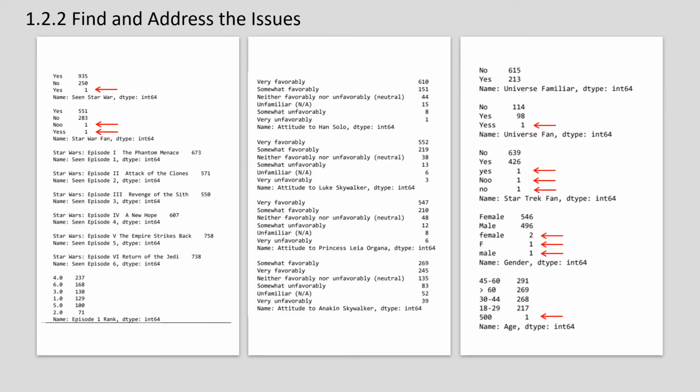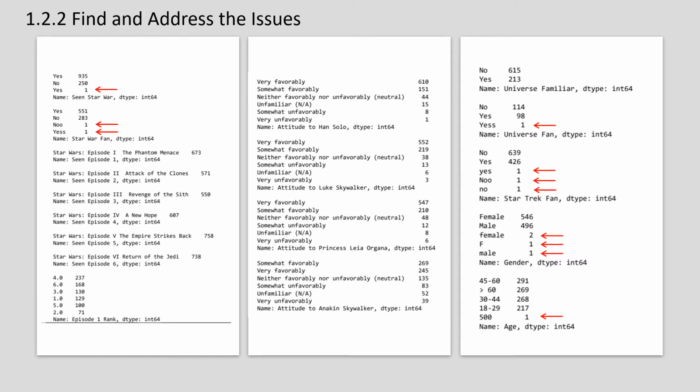Then I took a closer look at unique values in each column. I found and fixed the following issues. The Scene Starvo column has extra white spaces to be trimmed. The Starvo fan column has a typo. From Scene Episode 1 to Scene Episode 6 columns, the answers are names of episodes or missing values.